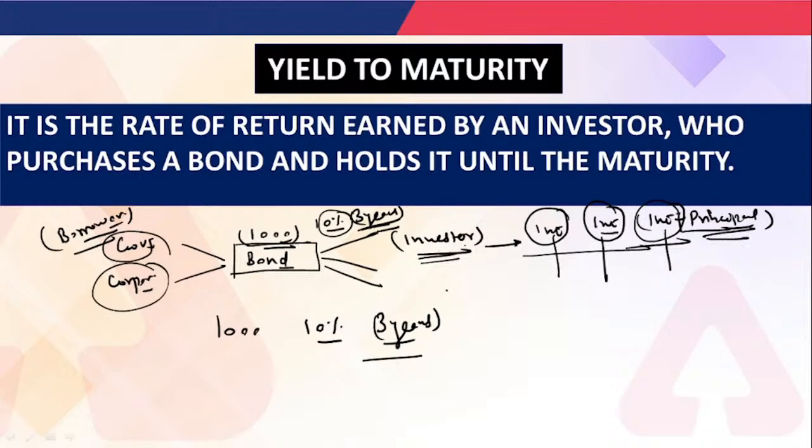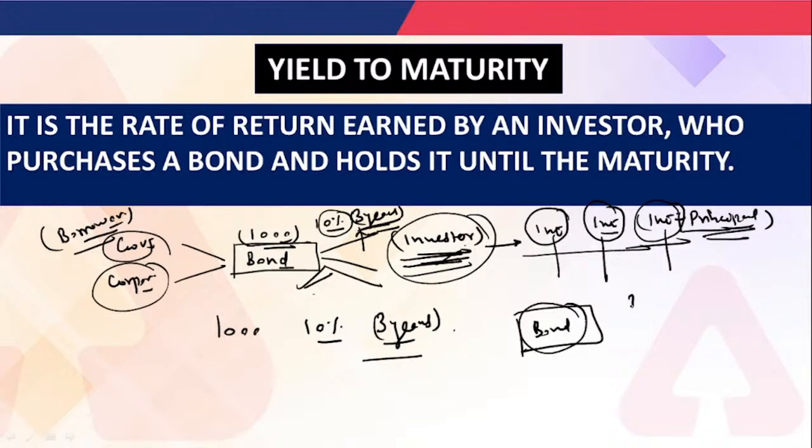Now, what is yield to maturity, what do we understand by yield to maturity? Suppose this investor is going to hold this bond for 3 years, and this bond's maturity period is 3 years, right? If the investor holds this bond till the maturity time, then the rate of return that is earned is known as the yield to maturity. That's it. I hope it is understandable for everyone.